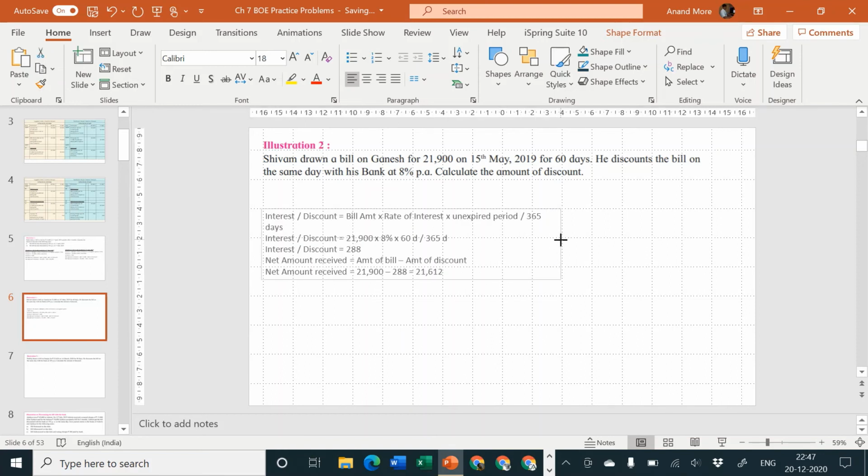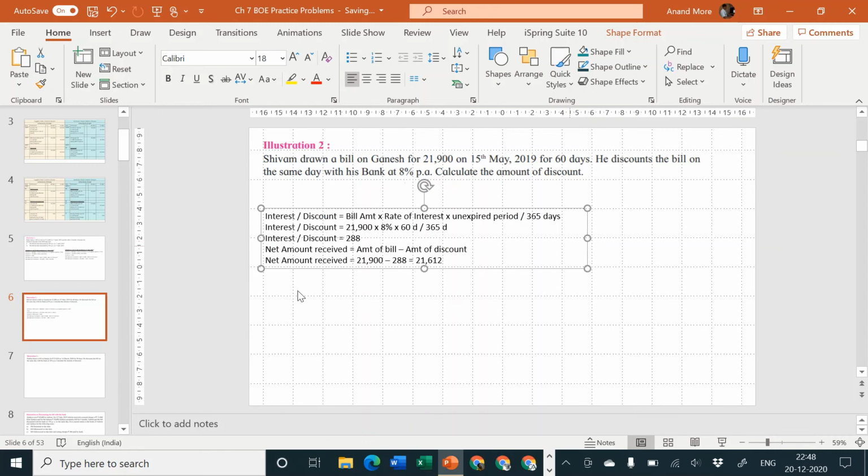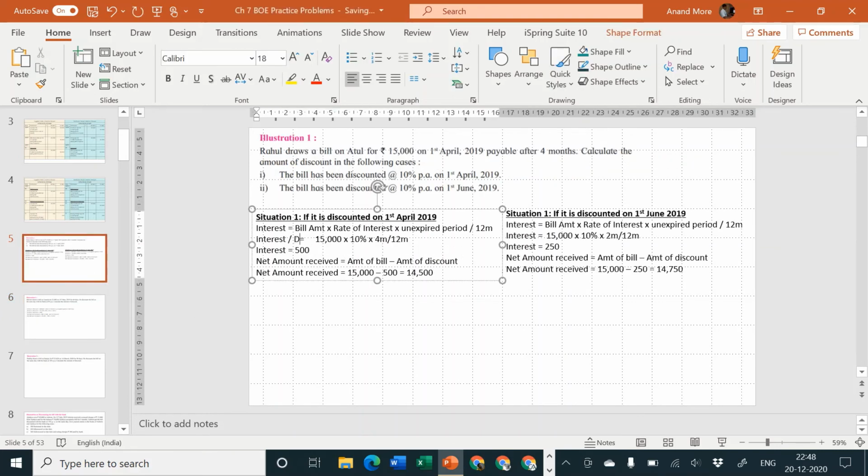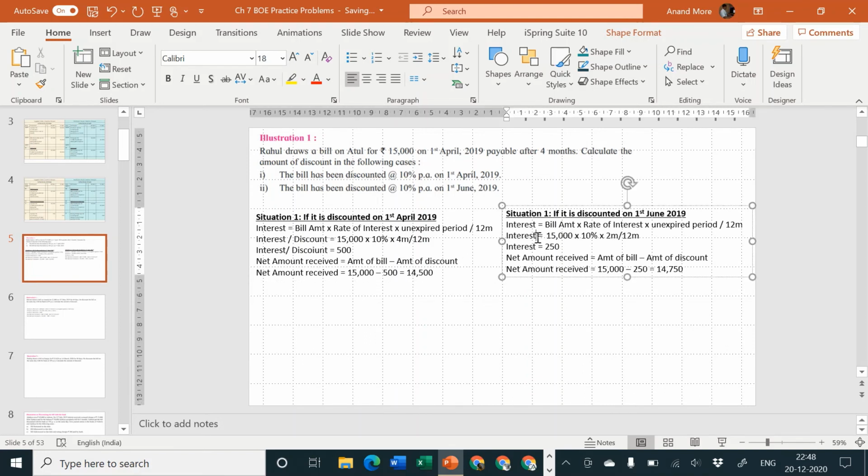It is one and the same. Okay, 365 days. In the previous solution also, let me add the word discount there: interest or discount. Okay, interest or discount, amount of bill minus amount of discount. That is good, very nice. Just a moment.